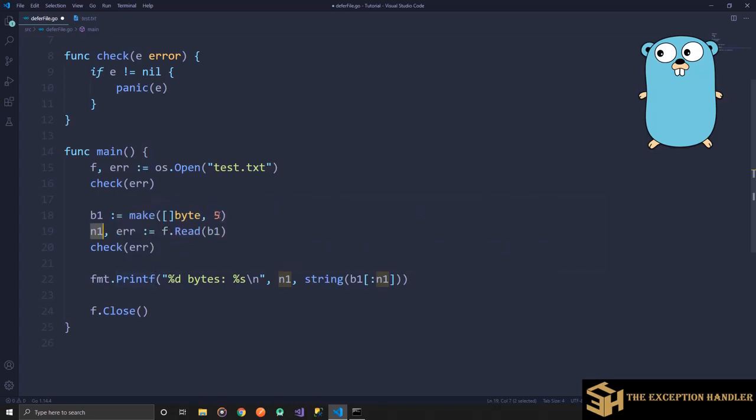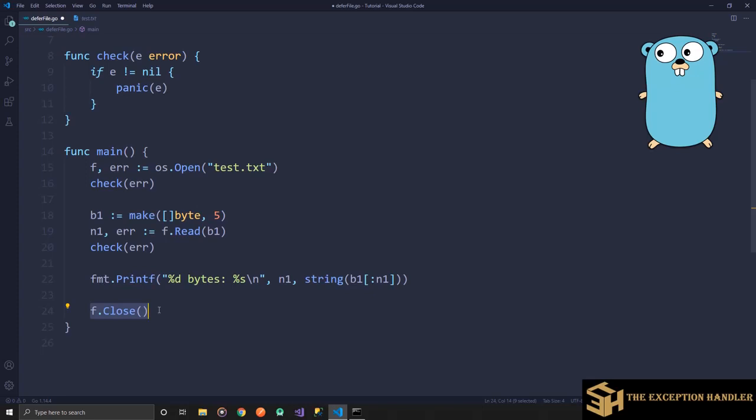Because if my file contains only two characters, I have defined the length as 5, but Read will only read two characters. So n1 will store only two, and the remaining three that I have already declared will be empty. I don't want to print or access those. That is why n1 is needed, because it gives me the exact length of the data that is being read. And after that I am closing this connection.